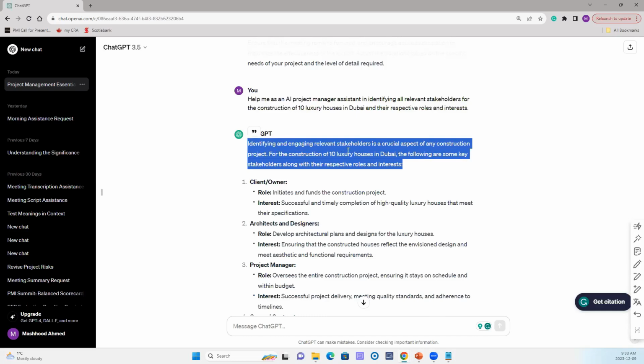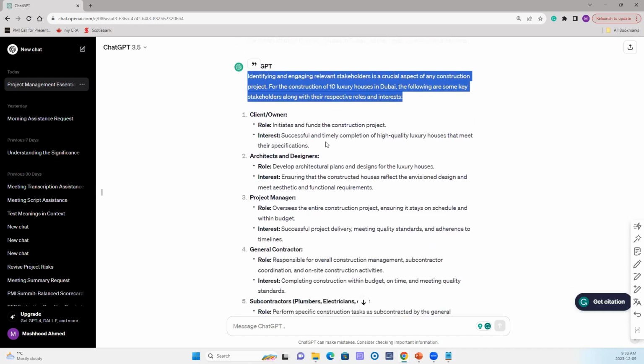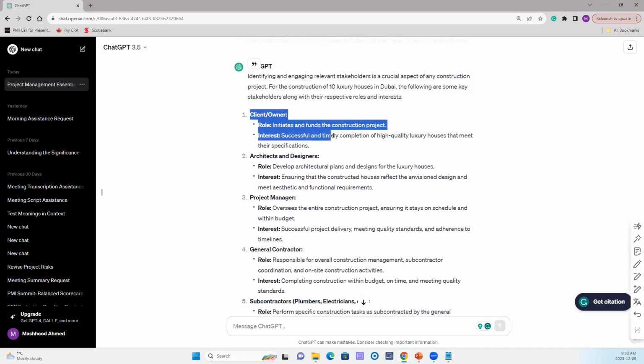For the construction of 10 luxury houses in Dubai, the following are some key stakeholders along with their respective roles and interests. So the first one is your client or owner. The role is to initiate and fund the construction of the project, right? And they are interested in successful, timely completion of high quality luxury houses that meet their specification.